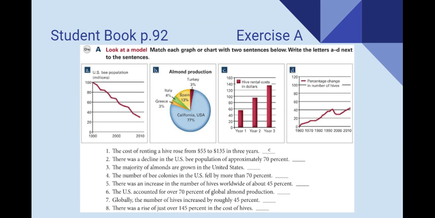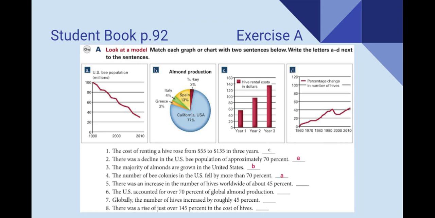Okay, let's go ahead and check. Number 2, there was a decline in the US bee population of approximately 70%. Here is picture A. 3, the majority of almonds are grown in the US. This is B. 4. The number of bee colonies in the US fell by more than 70%.